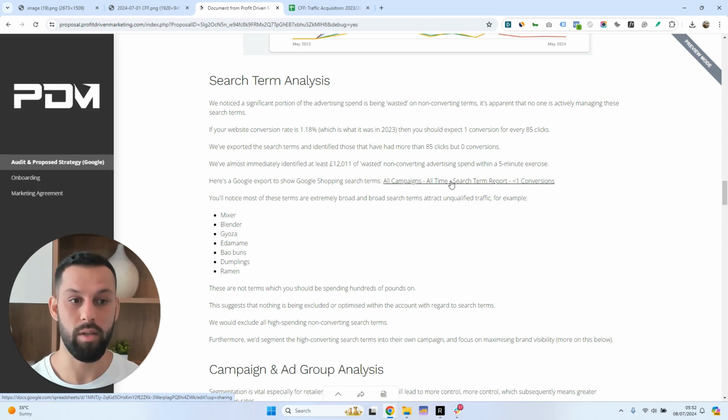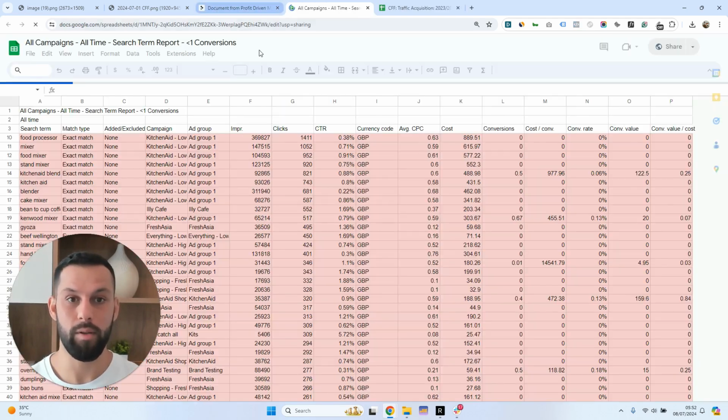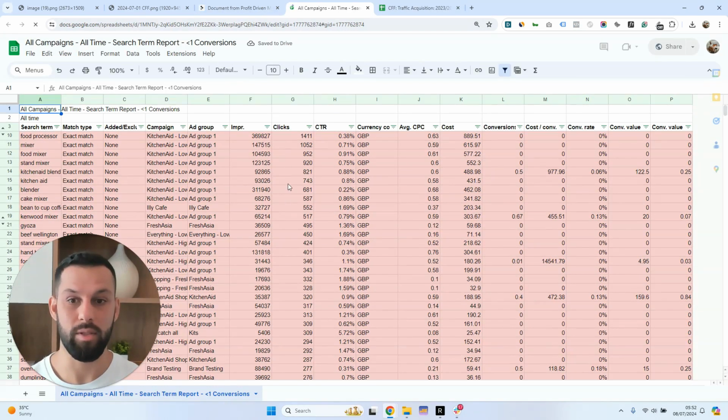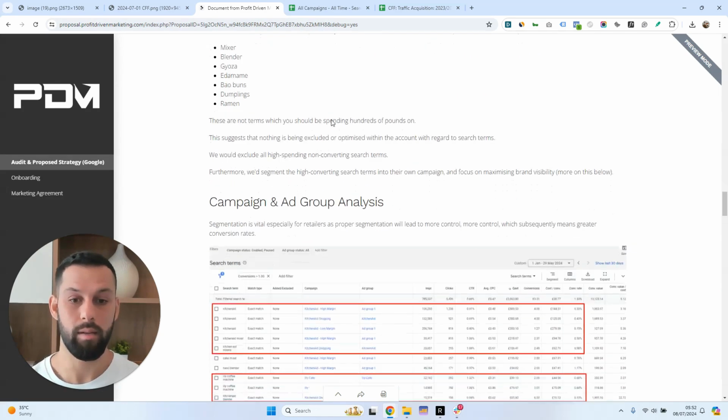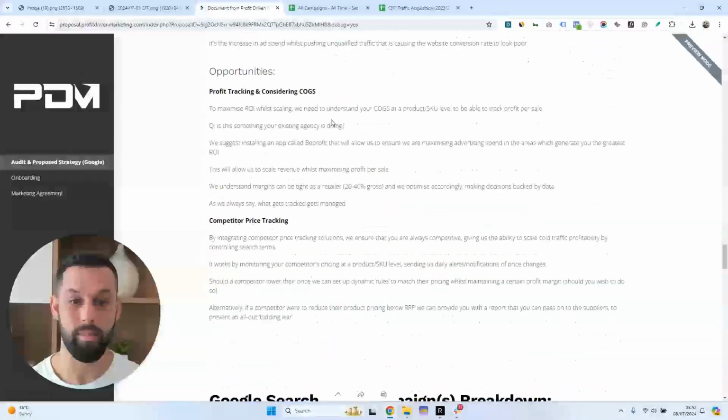We just exported the search terms and obviously put a filter on there and filtered by clicks. You can see some of these have a ton of clicks and just no revenue associated whatsoever. So just tons of wasted spend here. Again, the existing agency just wasn't monitoring the search terms, which is 101. If you're managing an advertising account, you're going to get a ton of wasted spend on shopping if you're not regularly analyzing the search terms. So again, another thing that we optimized immediately.